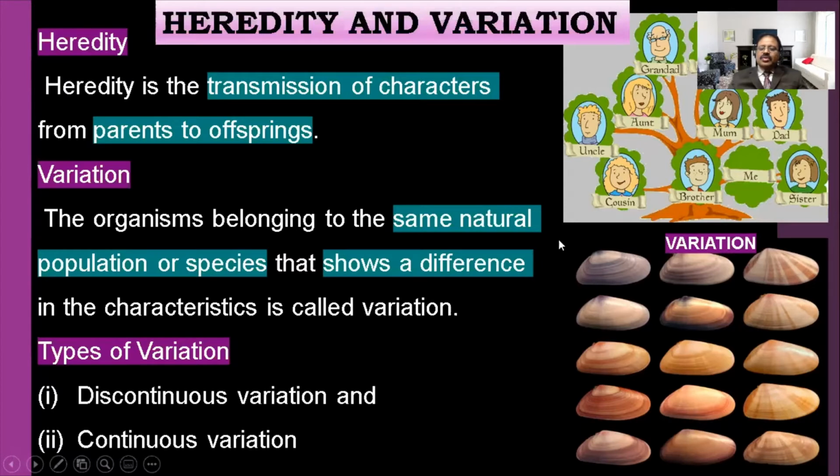So that is called variation. Organisms belonging to the same natural population of a species that show a difference in a characteristic is called variation.